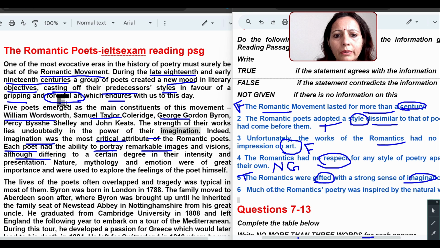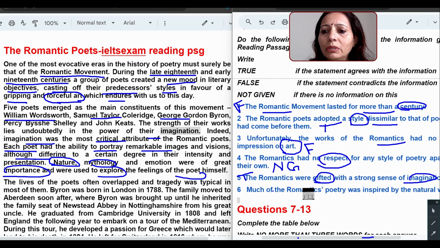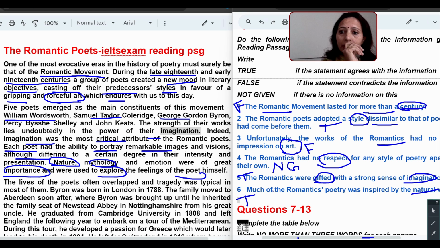Here they are talking about art, where we got imagination. Indeed, imagination was the most critical attribute of romantic poets. Each poet had the ability to portray remarkable images and visions. So I am looking for nature. Nature is there. See this: nature, mythology, and emotion were of great importance and were used to explore the feelings of the poet himself. So this is also a true answer. Okay, so in this way we have completed